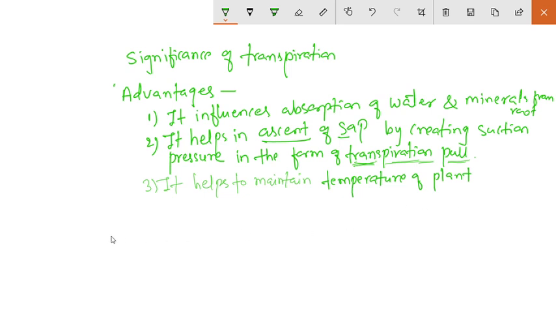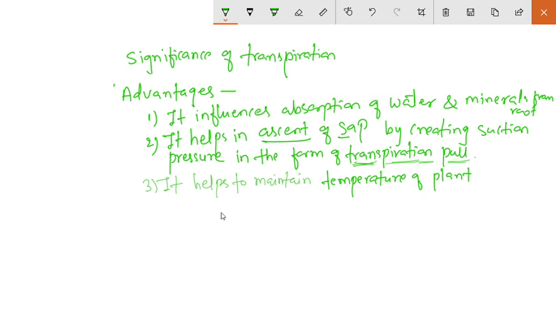Okay, during the daytime it is continuously in the sunlight. Due to that, the plant is continuously exposed to high temperature, and due to that it may cause death of the plant, or it may cause wilting, or it may increase the temperature of the water, and it may cause the boiling of the cell sap, but it does not happen.